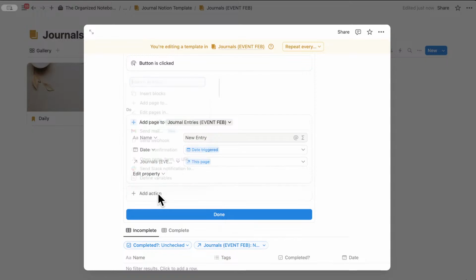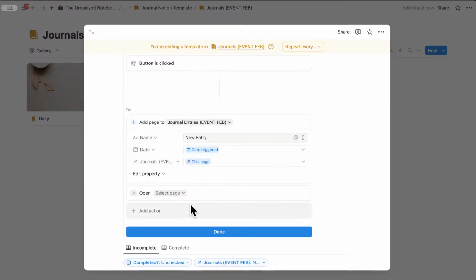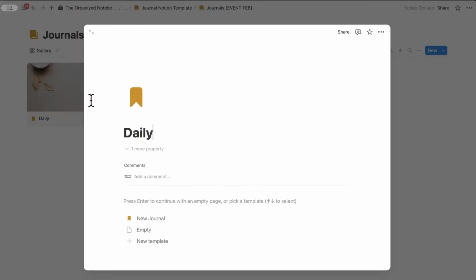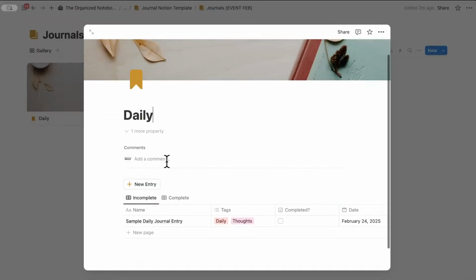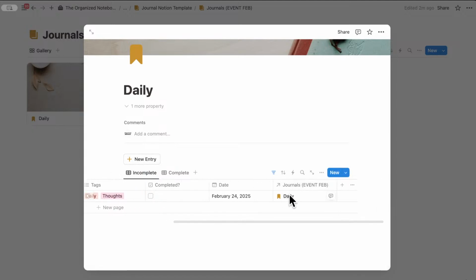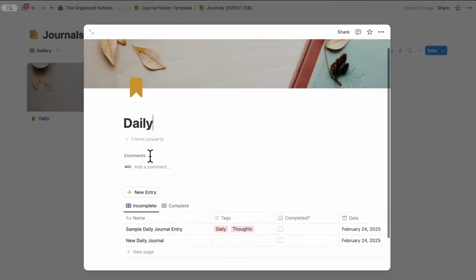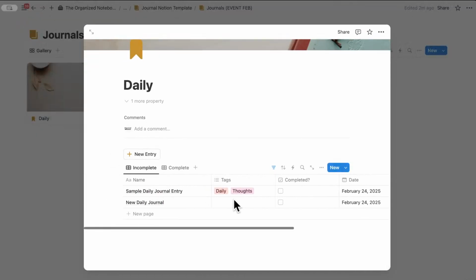And then we can add another action, which is going to open that page, the page added in center peek, and then done. So now if you click plus new entry, it's going to add that in here and open it up. So let's now test this out, make sure it's working. So now if I click the new journal, it's going to show me that I have this daily journal here. I'm going to click plus new entry and I'll type new daily journal. And let's see if it gets added, and it has been added. So as you can see, it's working properly now.